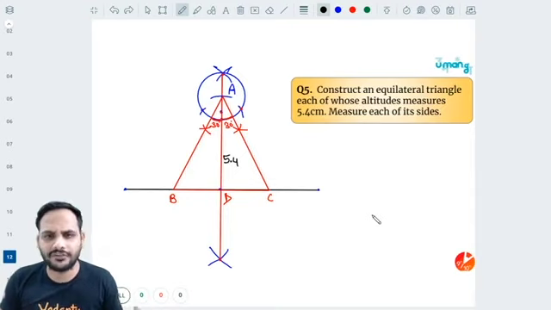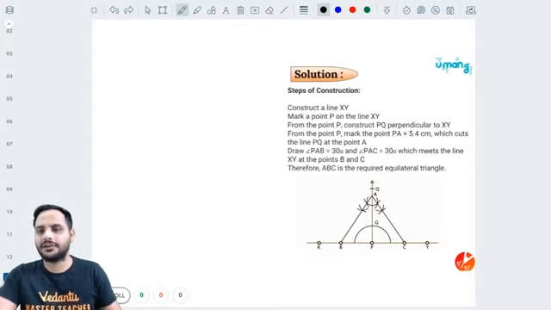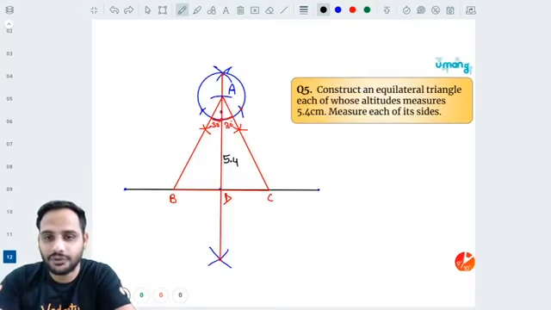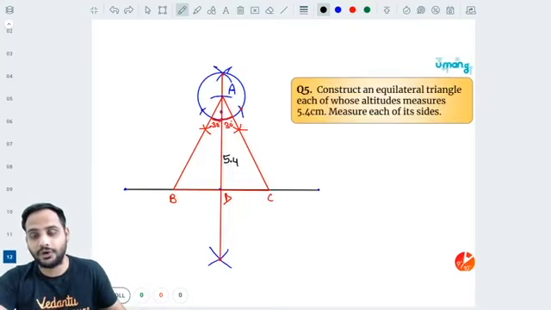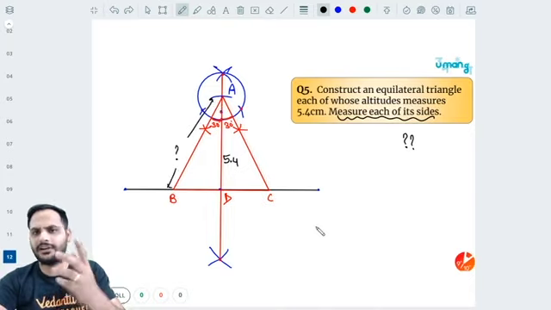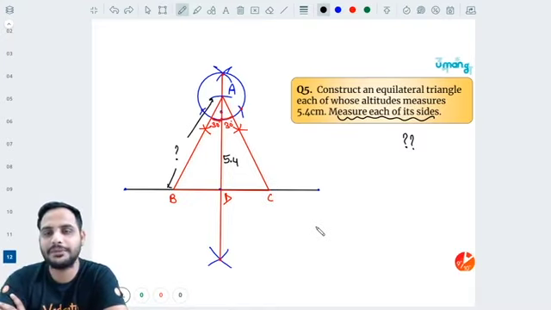Now what? Measure each of its side. So take a scale and measure, right? You will get your answer. As simple as that. Okay? So I want all of you to draw this and let me know what will be the measure of its sides. I am not telling you. What will be the side of triangle ABC? Try it and see, beta. What will these sides be? It is an equilateral triangle. All three sides will be equal. So you have to tell me what will be the measure of each side.